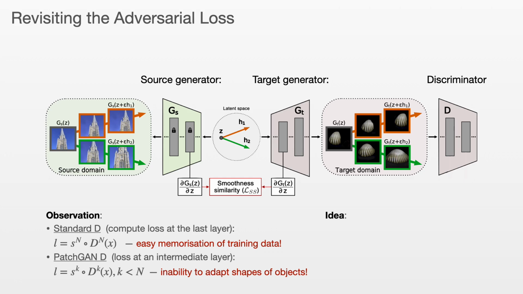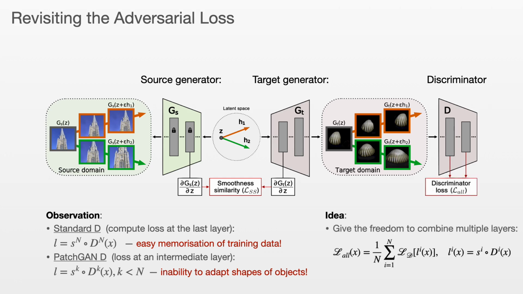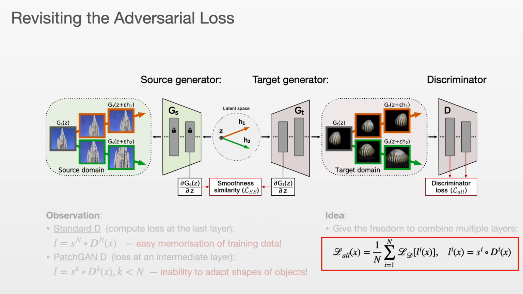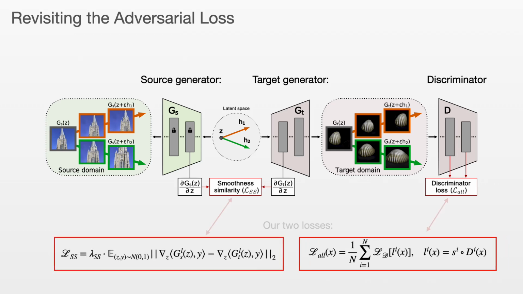Our idea is to provide the discriminator with the flexibility to compute the adversarial loss at all layers simultaneously. With this solution, the discriminator can automatically discover what part of the network is more relevant for a given dataset and consequently stabilize the adaptation of the object's shape to new distant domains. Overall, our model is trained with two losses, the adversarial discriminator loss and the smoothness similarity regularization.